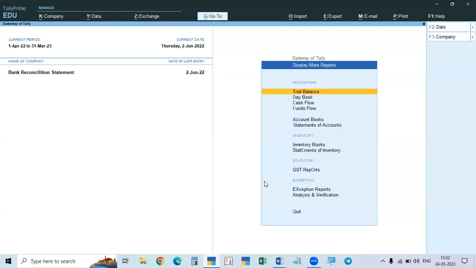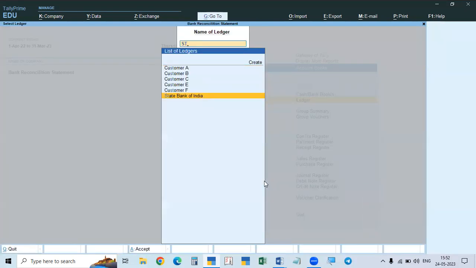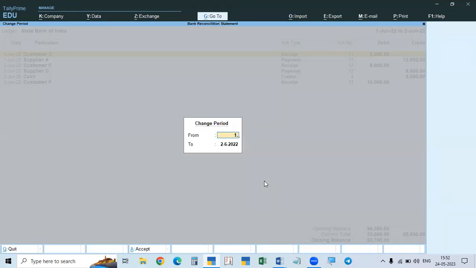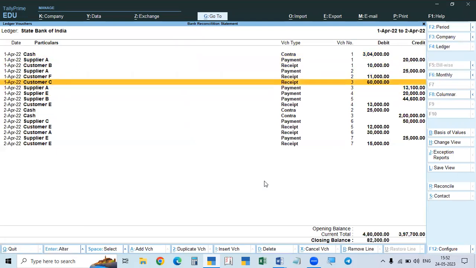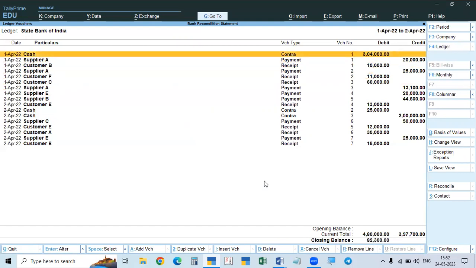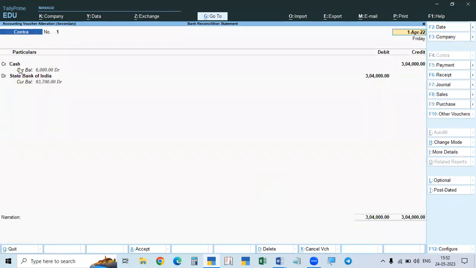When you deposit checks or cash, you will definitely debit the bank account. Suppose you are depositing cash. In the contra entry, the cash account is credited and the bank account is debited. The cash is going out, the bank is receiving. Similarly, when you receive from outsiders, such as a customer, it is a receipt. The customer account is credited, and you deposit it immediately in the bank, so the bank account is debited.